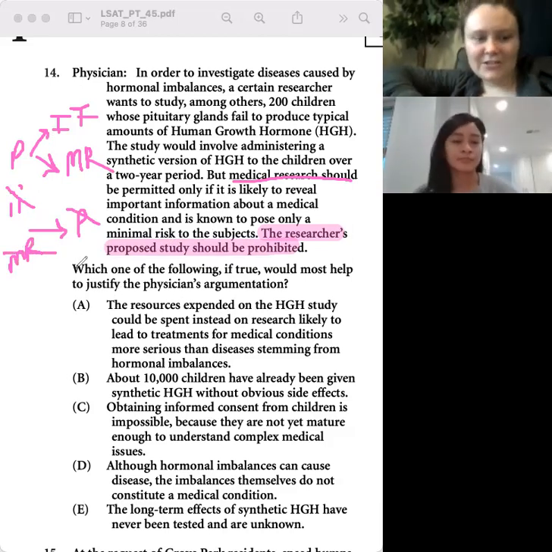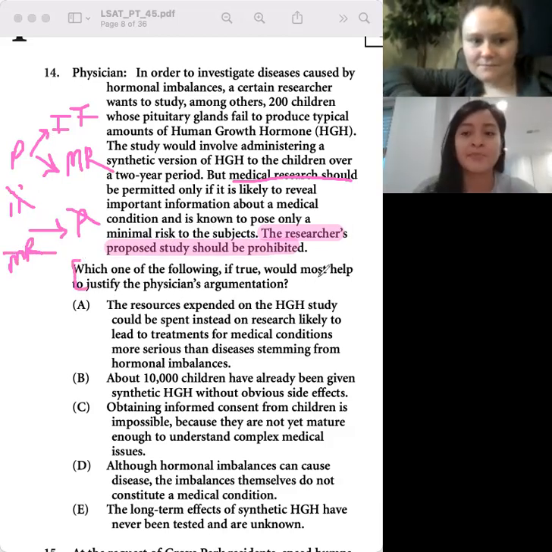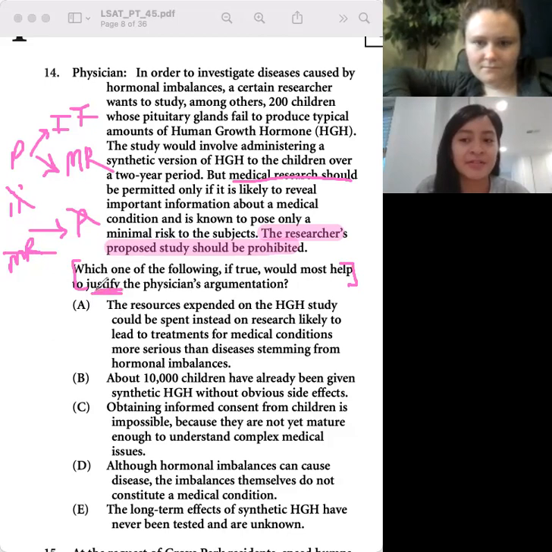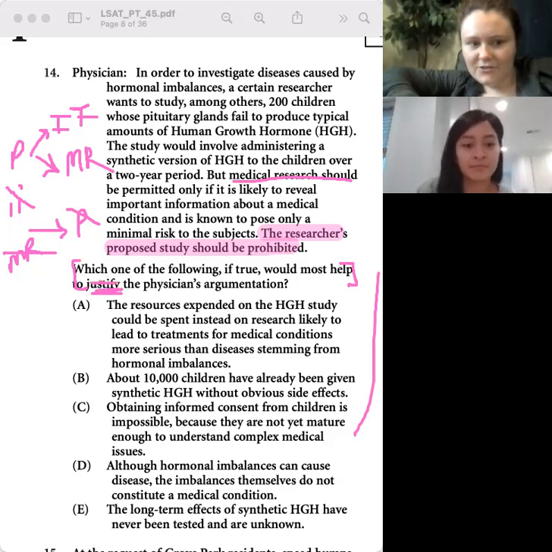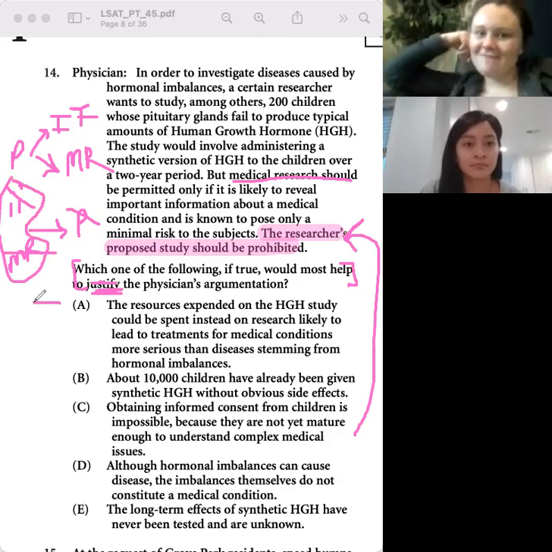So what kind of question is this? So when I see the word justify, I think of either attacking it like a sufficient assumption or a strengthening question. Yeah. So we're trying to strengthen this argument that the researcher's study should be prohibited, and we know what we're looking for now. All right, so go ahead and start with A.